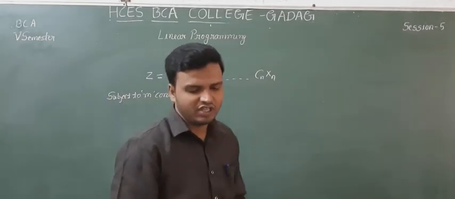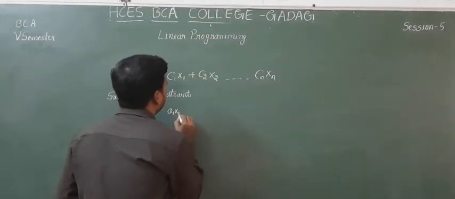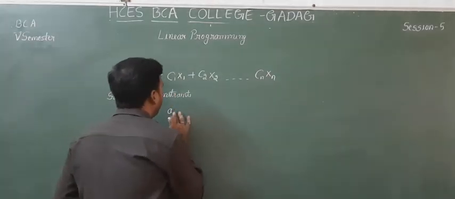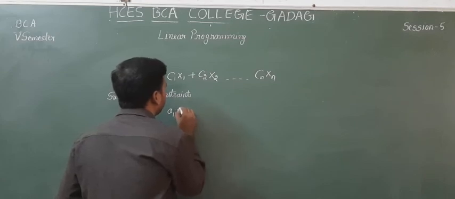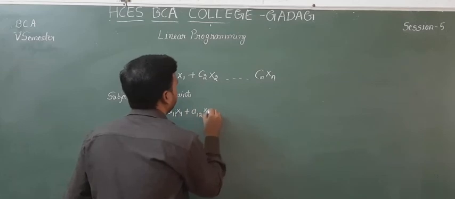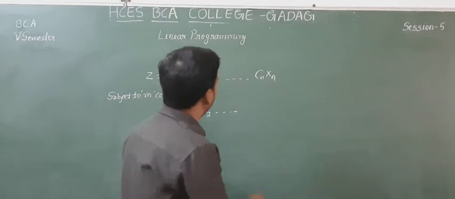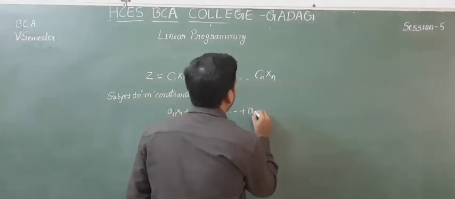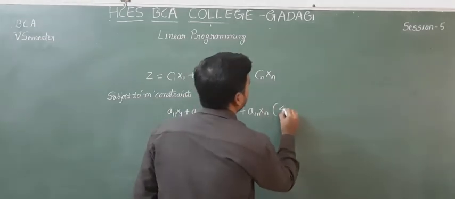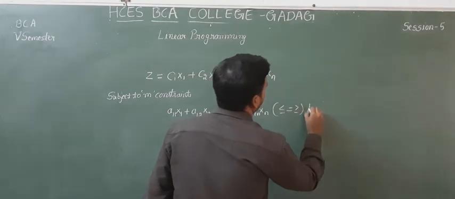So how is it written? a11 x1 plus a12 x2 up to a1n xn, less than or equal to, or greater than or equal to, b1.